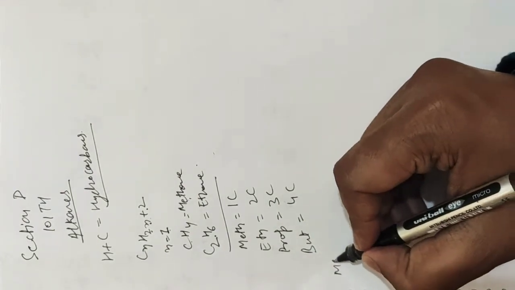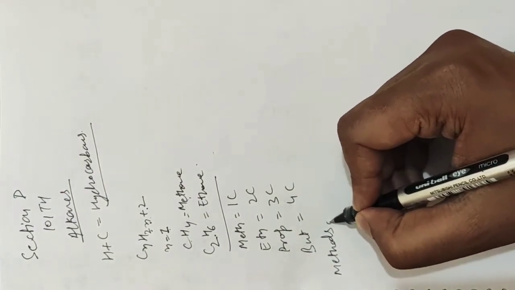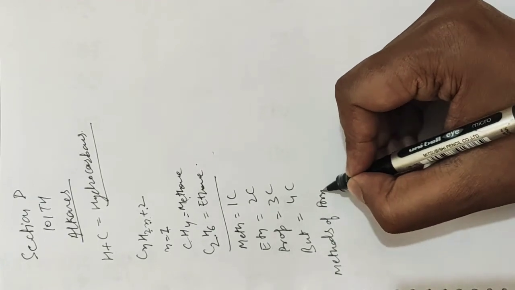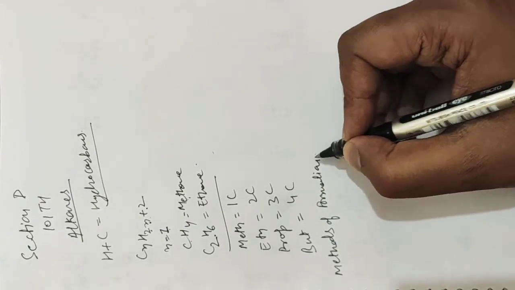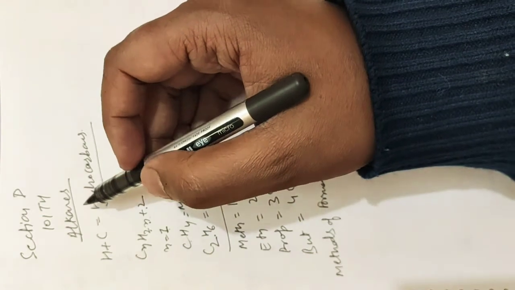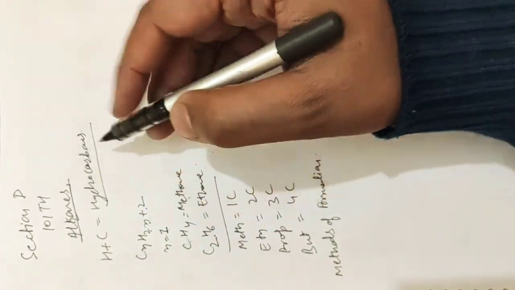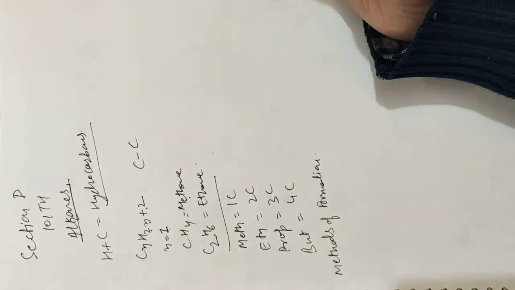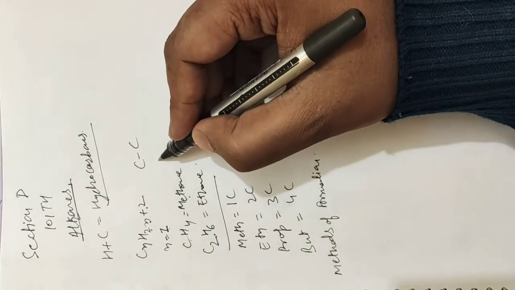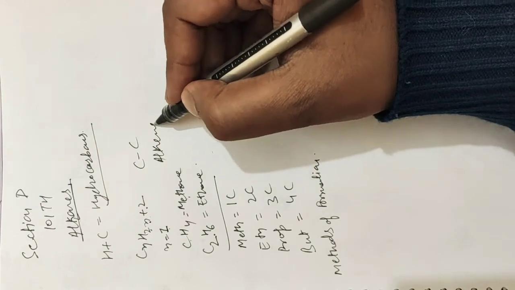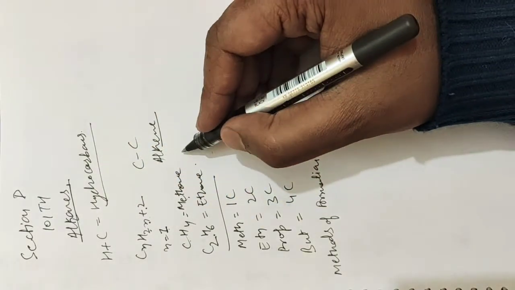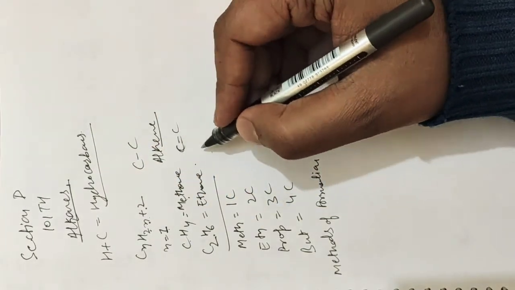The methods of formation of alkanes are very simple. And further, I forgot to tell you one thing: alkane, the ane means there are single bonds between carbons. If the word ene is used, that is alkene, it means there is a double bond between carbons.